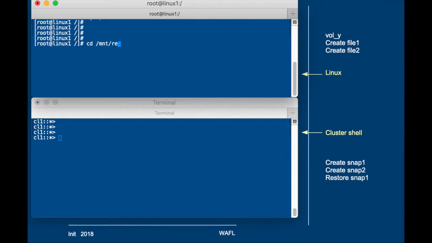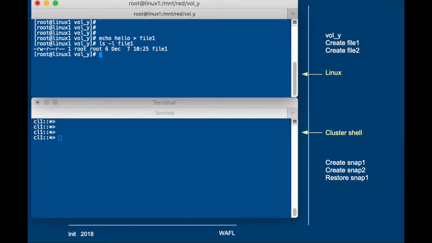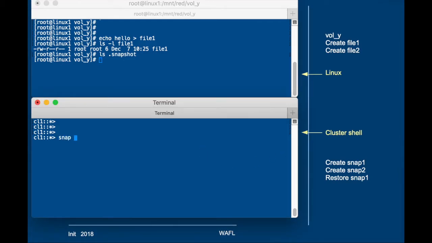So first I go to the mount point of svmred, then I will go to vol.y, and I'm going to create a single file, which is file1. I list it and I see I've got file1. Then I look in the snapshot directory and I see it's empty, so there are no snapshots. Then I will create the first snapshot, which is called snap1 for svmred and volume vol.y.